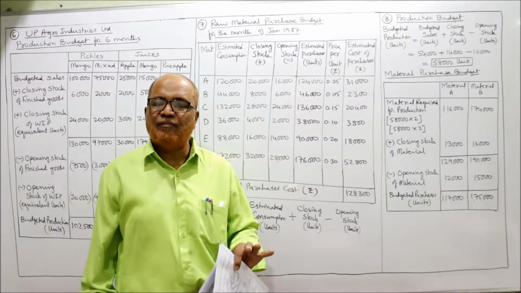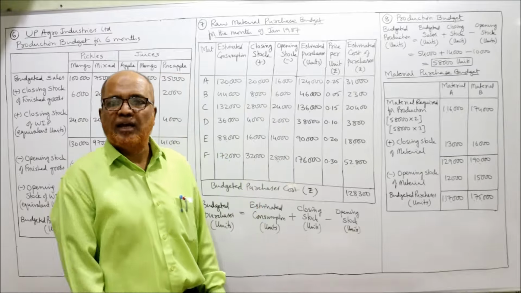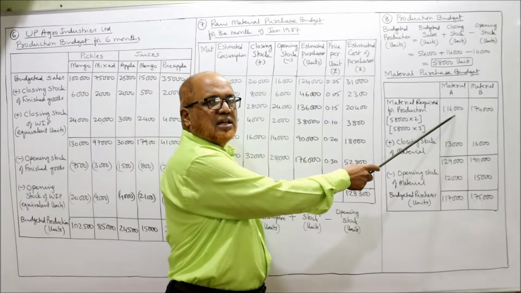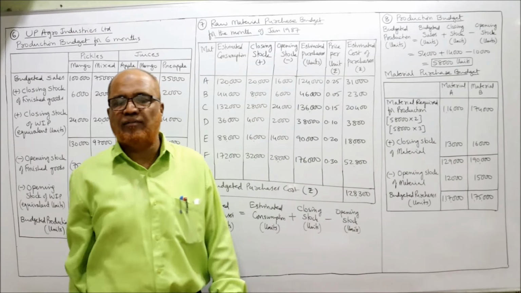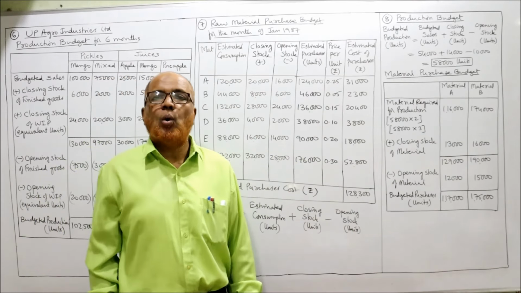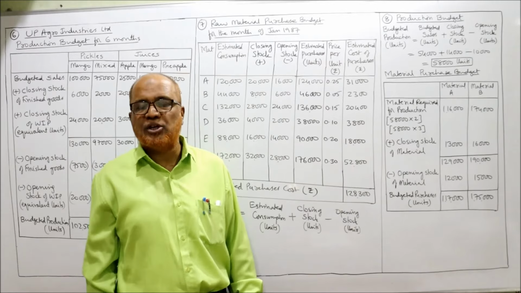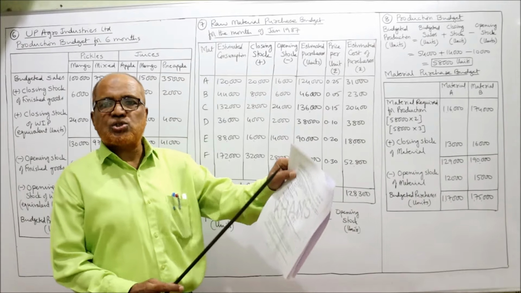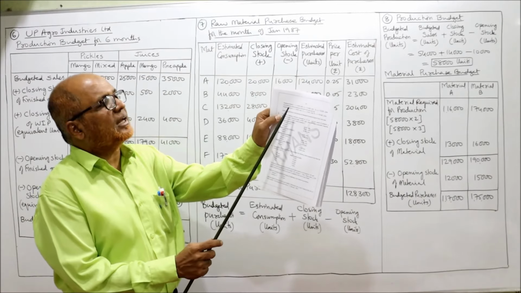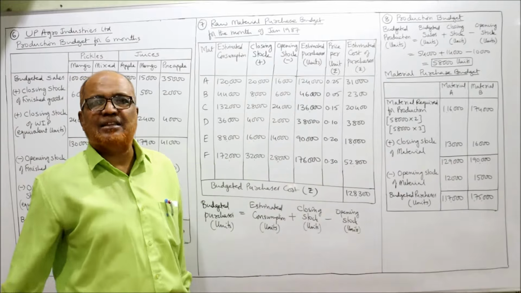So for making 58,000 units of finished product, we require A raw material 1,16,000 and B raw material 1,74,000. This is the material required. To this we add closing stock of raw material and subtract opening stock of raw material. The desirable closing balances are A 13,000, B 16,000.